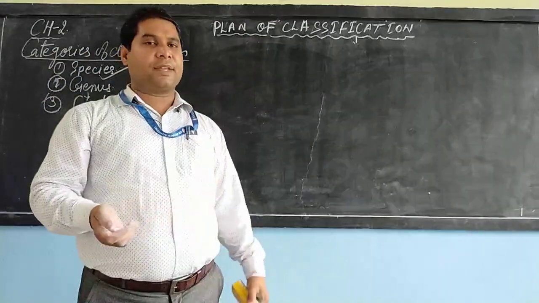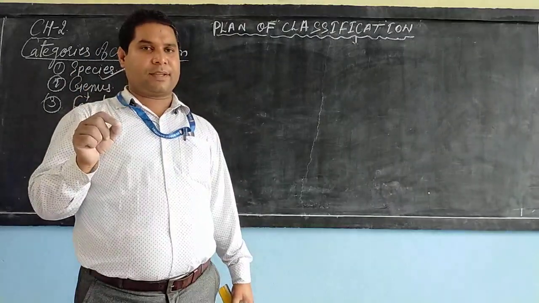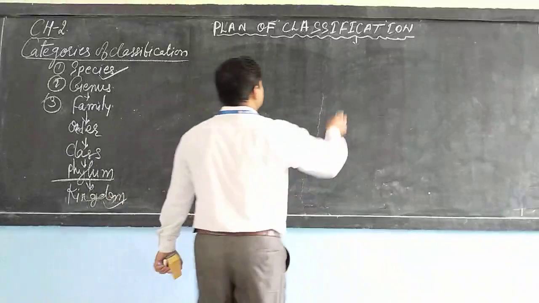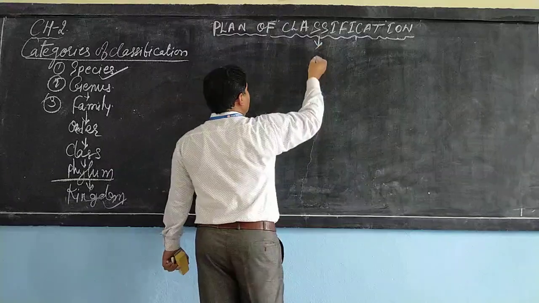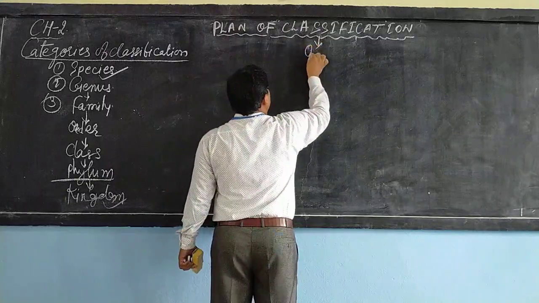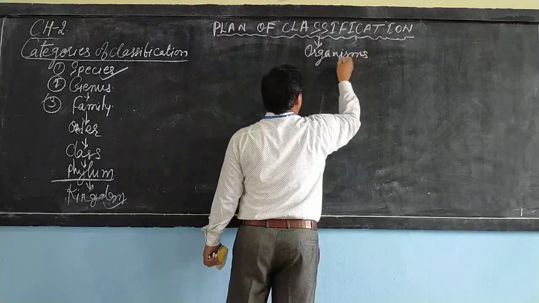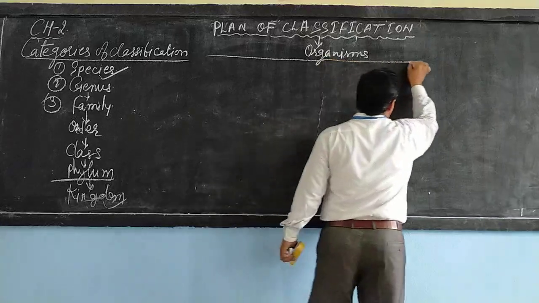So let us see the plan of classification according to the cellular structure of the organism. On the basis of structure, organisms are of two types.